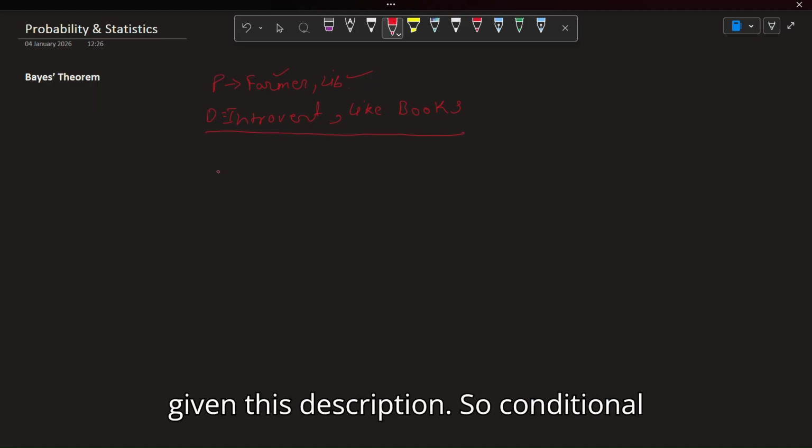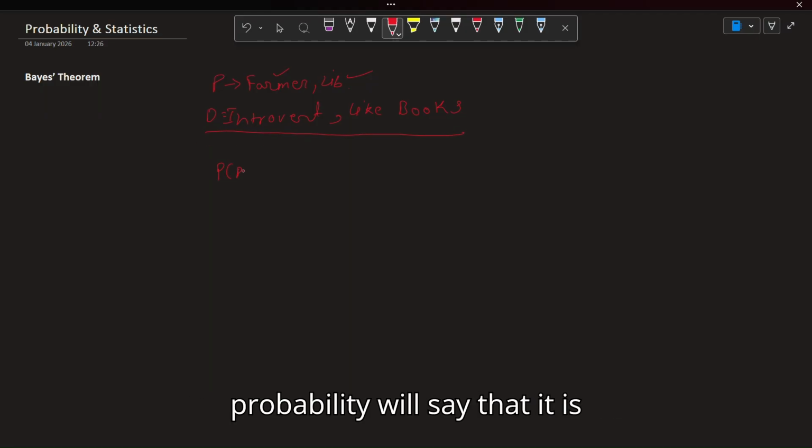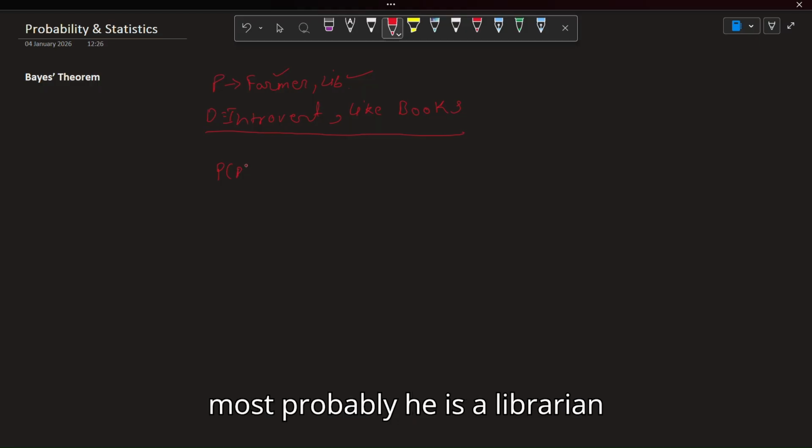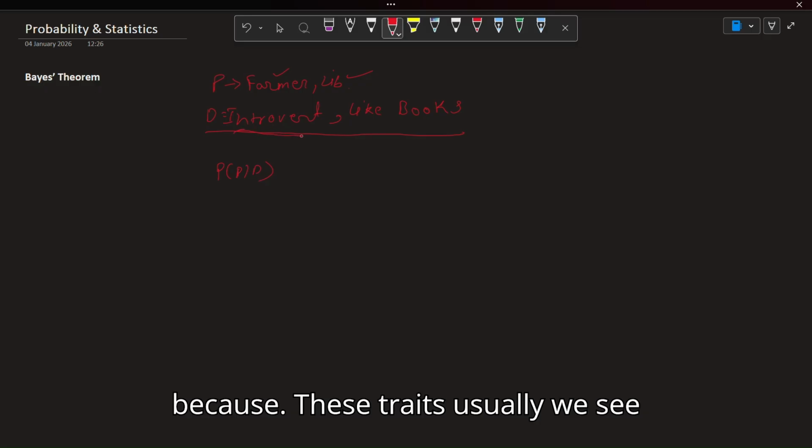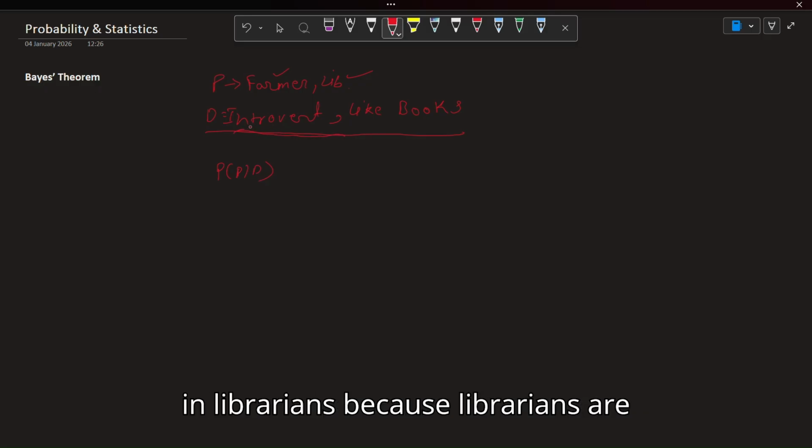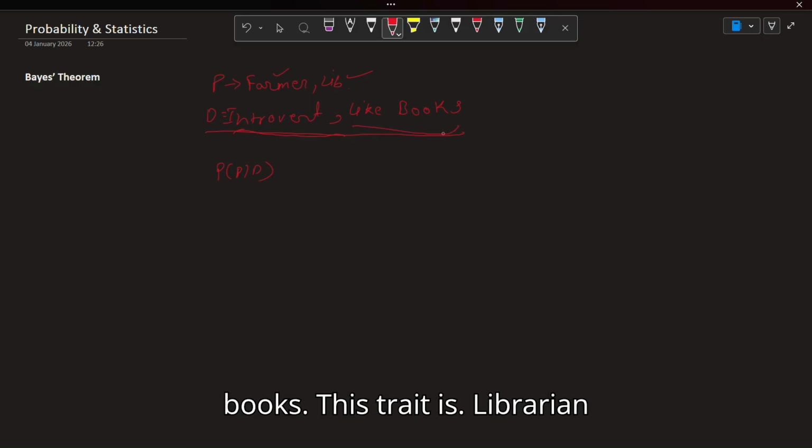Conditional probability will say that it is most probably a librarian, because these traits we usually see in librarians, because librarians are mostly introverts and like reading books. This trait is of a librarian more than a farmer.